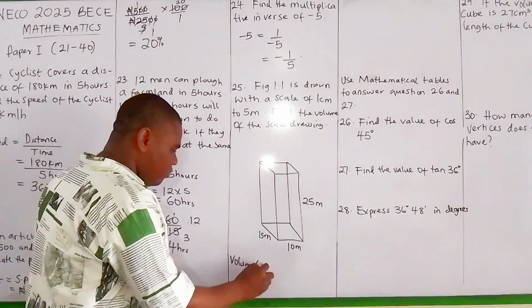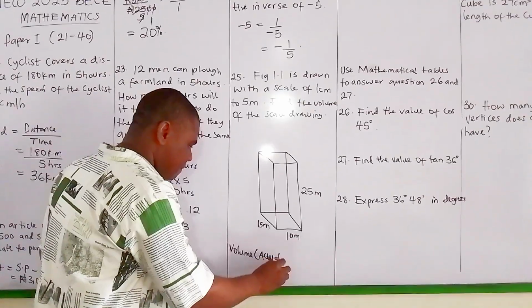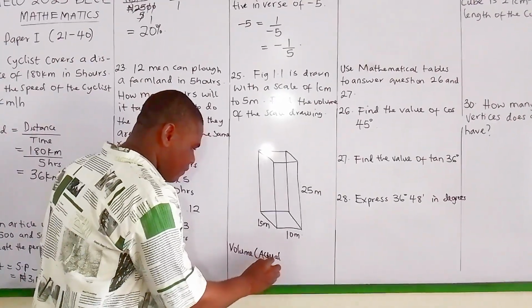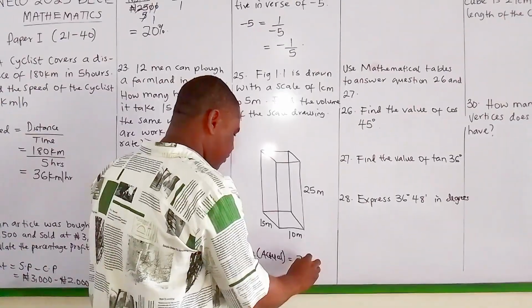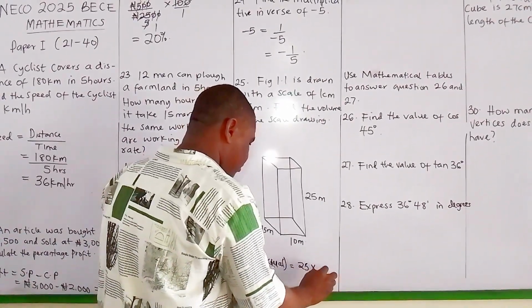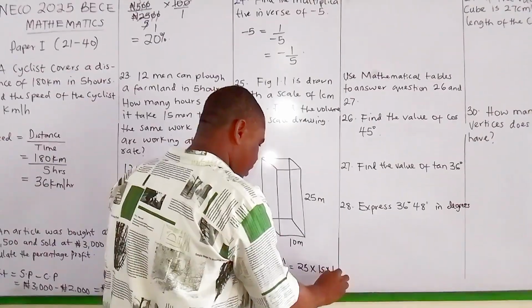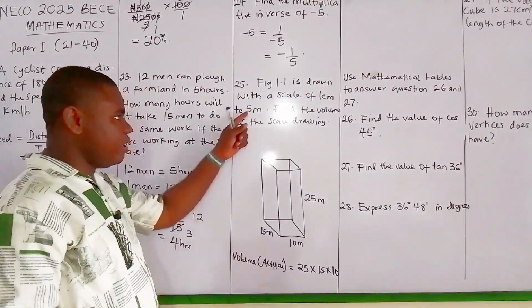the actual volume gave us 25 by 15 by 10. In this case, I'm going to divide all through by 5.